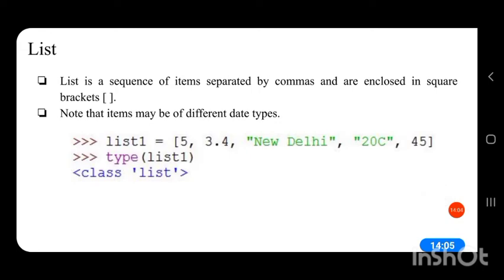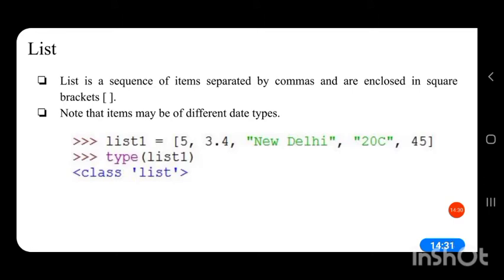Then comma 20C. 20 is an integer, but there is a character C. So we cannot write it without single quotes or double quotes because there is a character also. So we have to write 20C inside double quotes or single quotes, then comma 45.